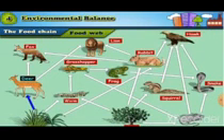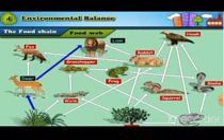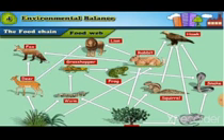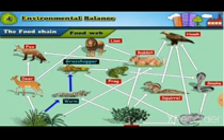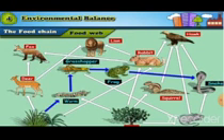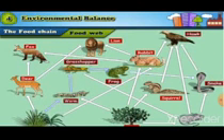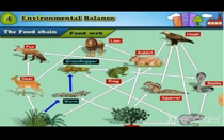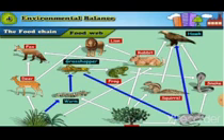Grass, deer, fox. Grass, deer, lion. Grass, worm, grasshopper, frog, snake, hawk. Grass, worm, grasshopper, mouse, hawk.